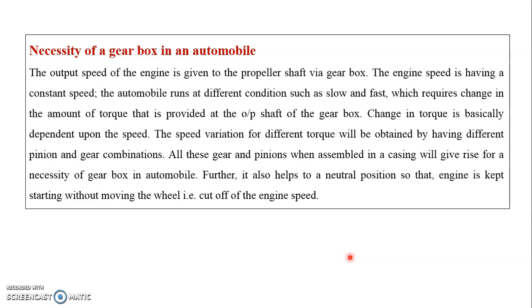Other one is the resistance due to driving requirements, which mainly depends on the need of idling, need of constant moving of the vehicle, acceleration and its rate, driver habit, and frictional resistances. So all these resistances occur on the road surface. The sum of all these resistances is known as total resistance. To overcome all these resistances so that our vehicle moves on the road surface, we need the gearbox. So the necessity of the gearbox is because we have to overcome all these resistances.